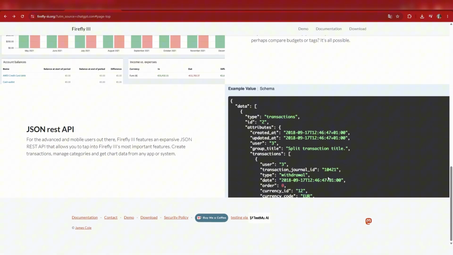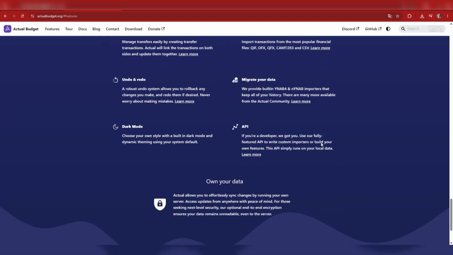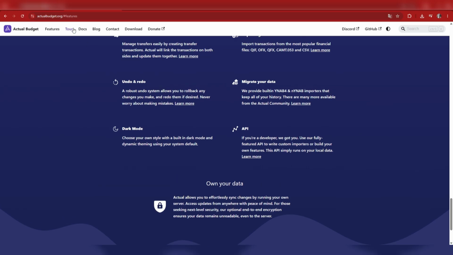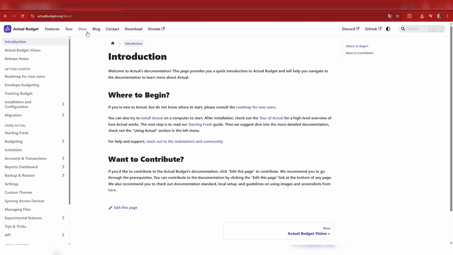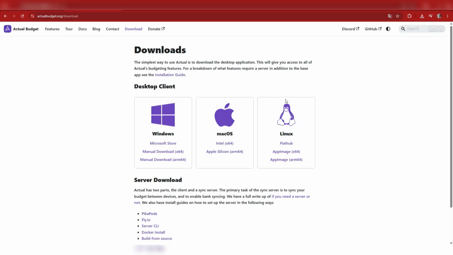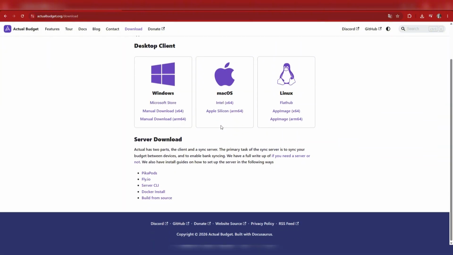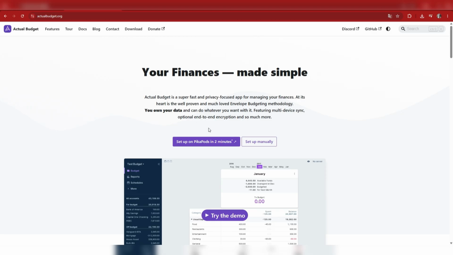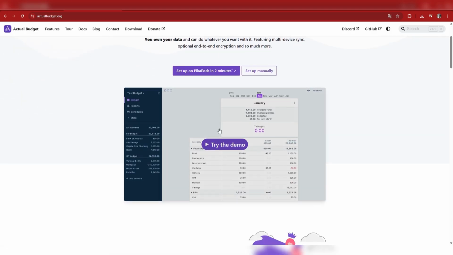Now something very important: both tools are free, but self-hosted, which means you are responsible for installation, updates, and backups. And honestly, that is something many beginners underestimate. Now let's talk about community feedback, because many users say Actual Budget feels more intuitive, while Firefly 3 feels more powerful but heavier, and honestly, that matches most real-world usage.